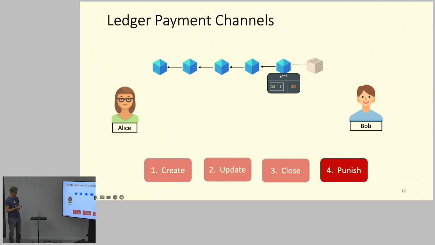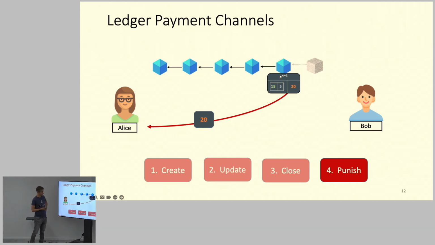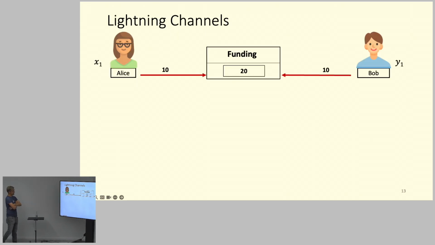And in this case, Alice can actually punish Bob and receive all coins. So if Bob tries to do something like this, then there's a mechanism in these payment channels that allows closing this channel in such a way that essentially the entire value of the channel goes to Alice. So this is, at a high level, how it works.